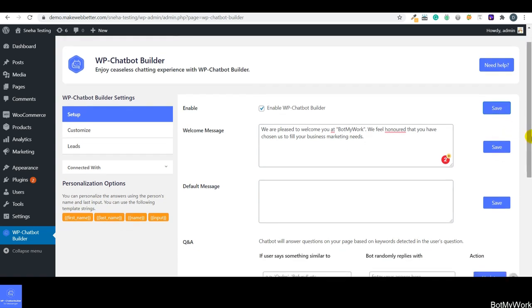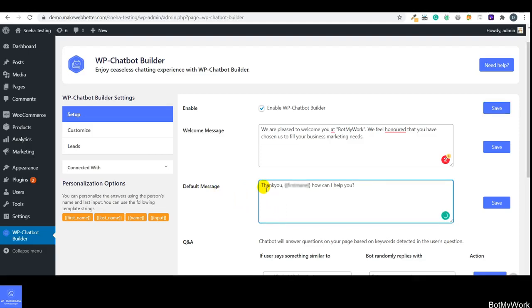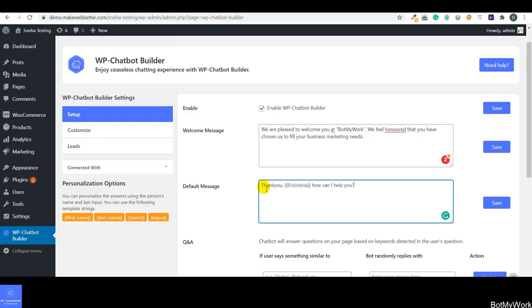Now next comes the default message. Over here you can set the default message that would be sent by the bot to your customer as soon as a question comes up from the user or the customer end. For example, if I write the default message over here as thank you, and first name is the template string, guys, that I have used. As you can see on the left side, these are the different template strings that you can use while setting up the conversation between the bot and the customer.